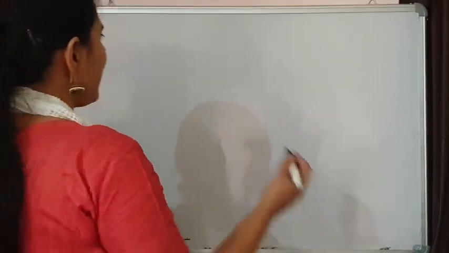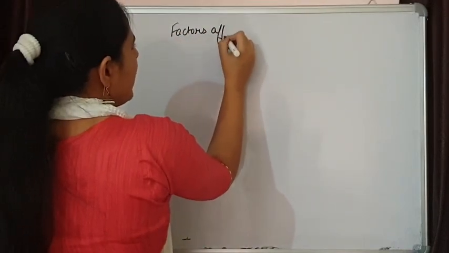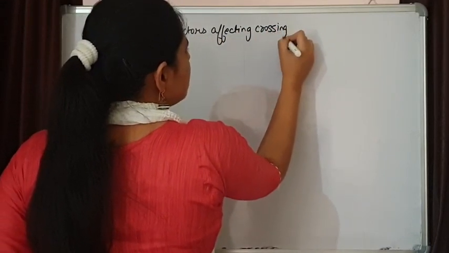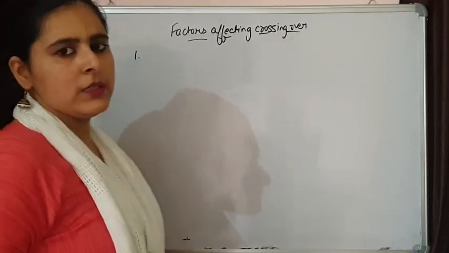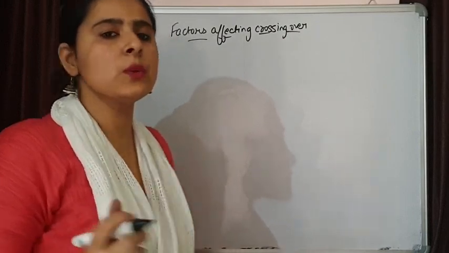Now some of the factors are there that are affecting crossing over. The first factor that is responsible for crossing over is simply the distance between the chromosomes.